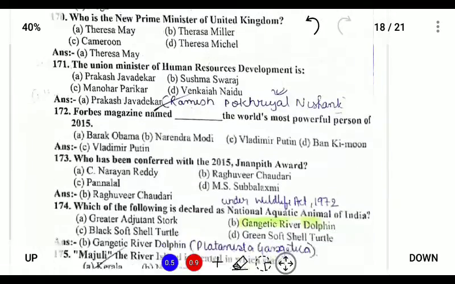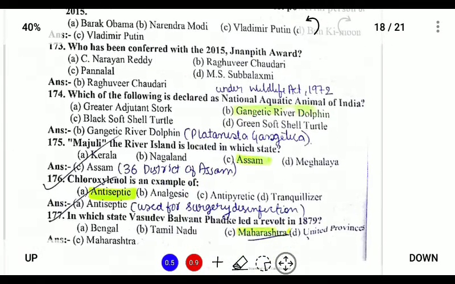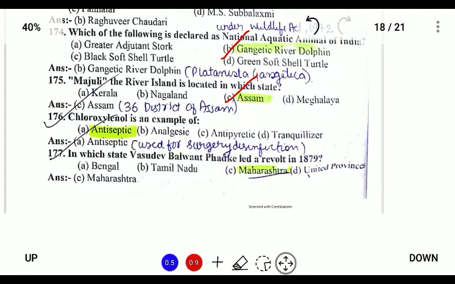So next, these are all current affairs. Which of the following is declared as the national aquatic animal of India? So Gangetic dolphin is the national aquatic animal. Majuli, the river island, is located in Assam and it is the 36th district of Assam.